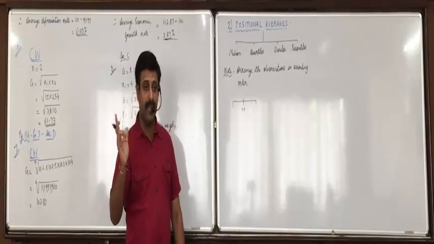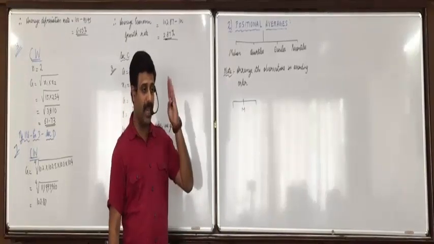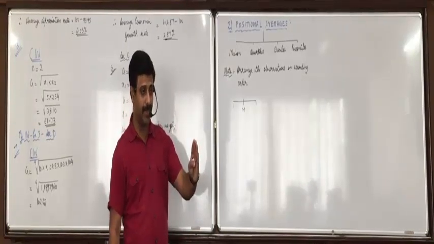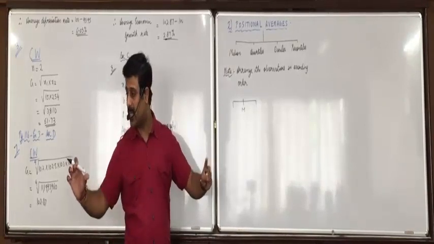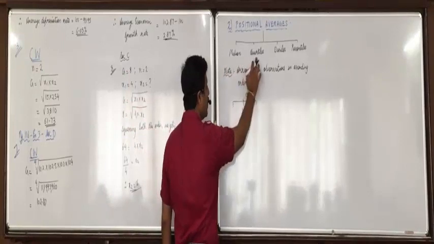Median is 1, but it divides in how many parts? 2 equal parts, because the median comes exactly in between. So it divides the series of observations into how many equal parts? 2 equal parts. Therefore, median.